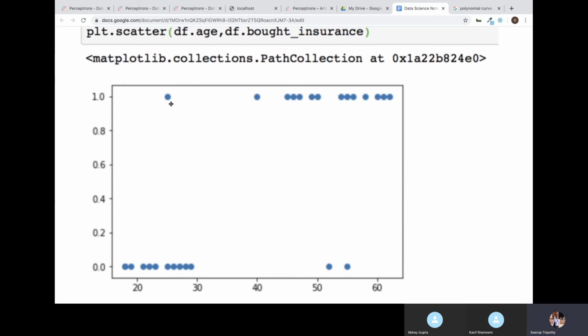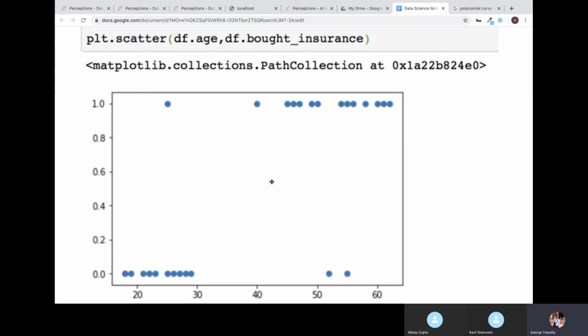Around 20 to 30, one guy bought insurance, but most of the guys didn't buy insurance. So there is more likelihood that they are not buying insurance. Within this age, most of the people are not buying insurance. If you see 50 to 60, two people didn't buy insurance, but most of the people buy insurance. So it clearly says there is more likelihood that those people might buy insurance.